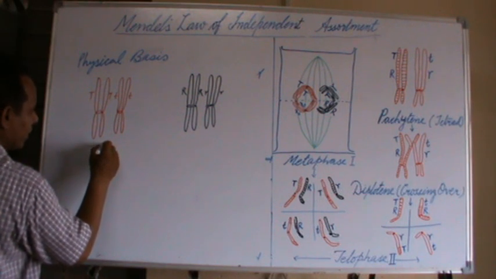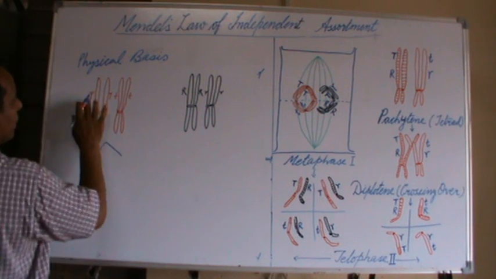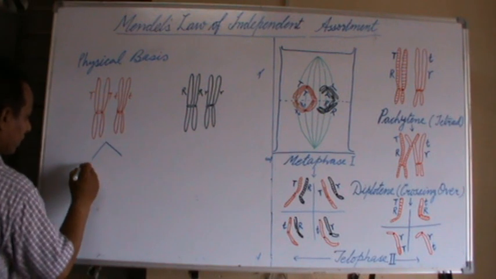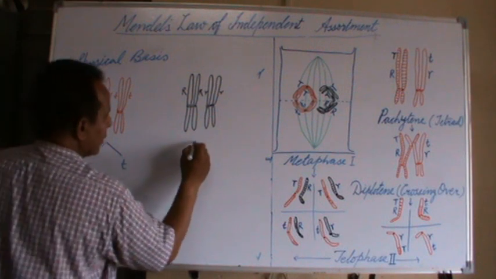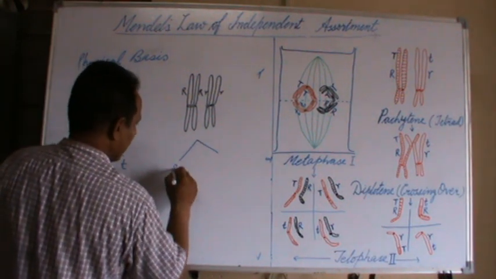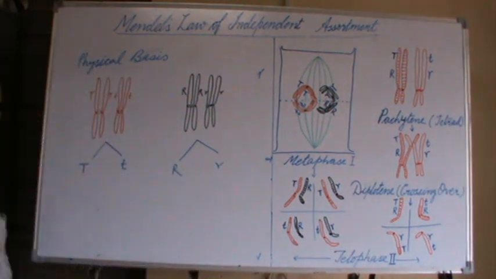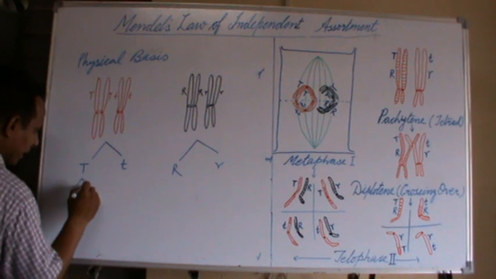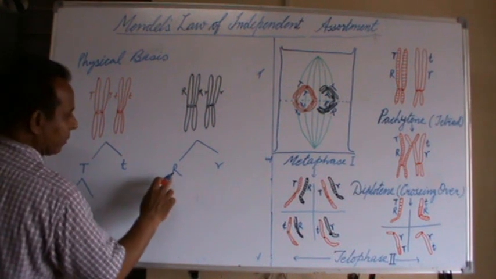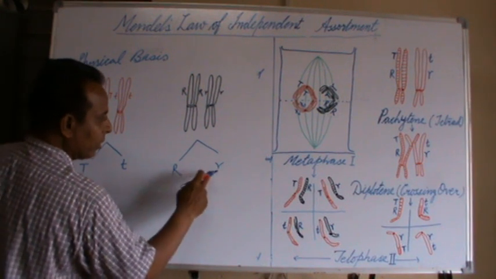During the gamete formation, this T and t are segregated. Similarly, the capital R and small r are also segregated, and this T may enter the gamete either with capital R or small r.